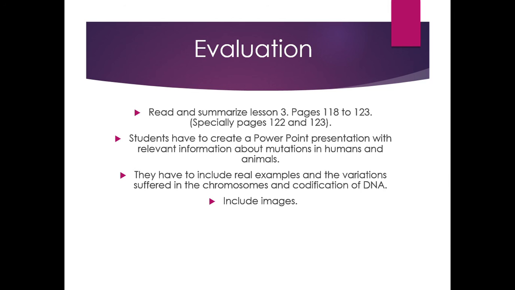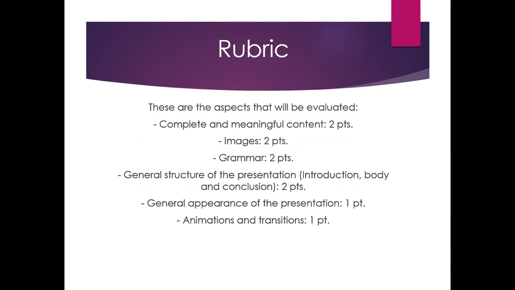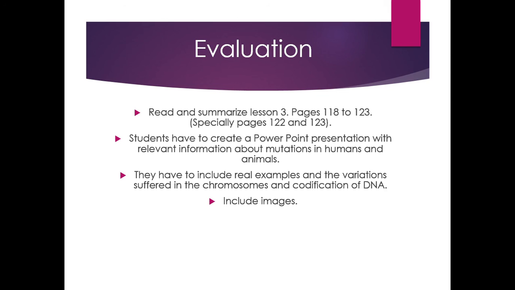So let's suppose that you investigate the mutation of autism in humans. So autism is caused by a mutation in one of the chromosomes in the human body. So what I want you to do is to be very specific. For example, I don't clearly remember right now, but that is why you have to investigate. But you can say, well, autism is caused by the change in chromosome number 22, for example, of the human body. Okay. Make sure to include images in your summary and of course in the investigation that you have right there. When you have it ready, make sure to upload it to Google Classroom so I can double check it later on.